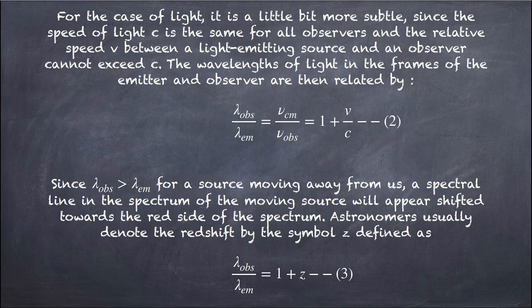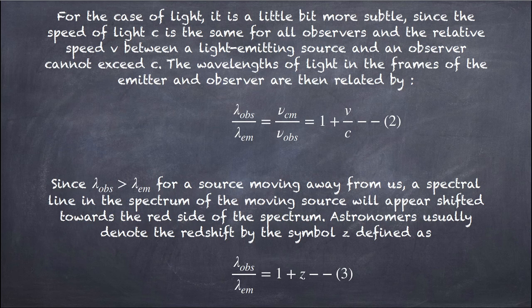If we consider the case of light, it is a little bit more subtle. The speed of light is c and the same for all observers, and the relative speed v between a light emitting source and observer cannot exceed c, because the highest speed we can approach is the speed of light. So the wavelength of observer upon the wavelength of emitter is related to frequency by 1 upon nu by c.